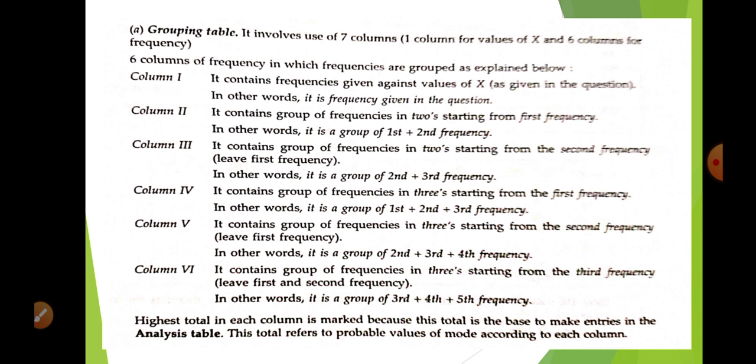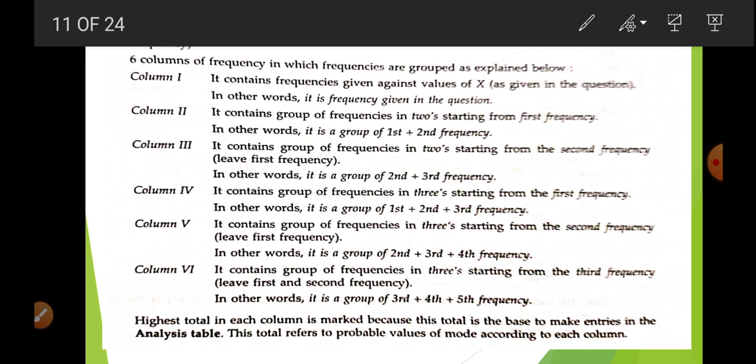Look, the grouping table has 7 columns. Remember, the grouping table has 7 columns. The starting column is related to x and the remaining 6 columns are related to frequency. So we are going to understand properly these 6 columns related to frequency. In the first column we are going to write the frequency that is given in the question.